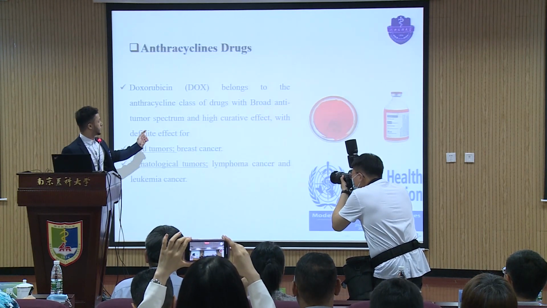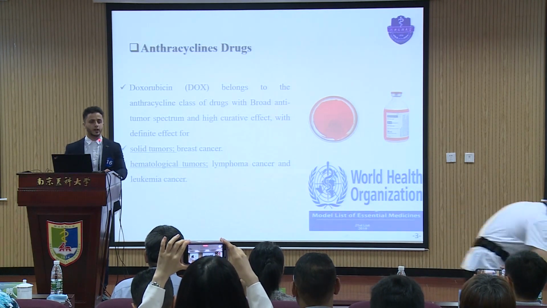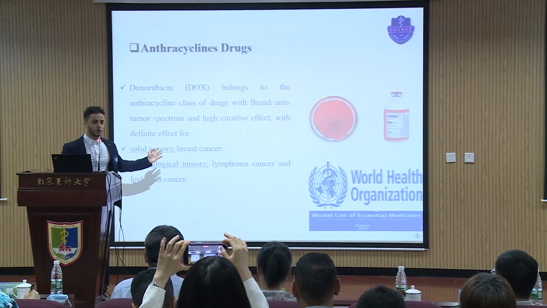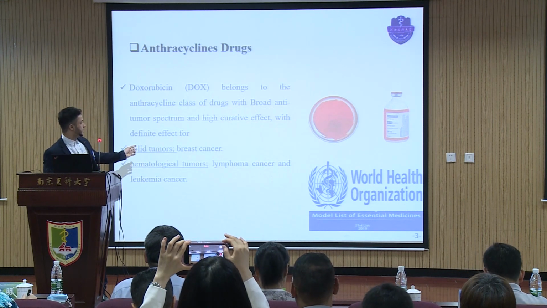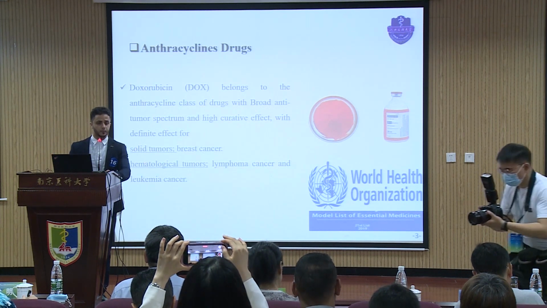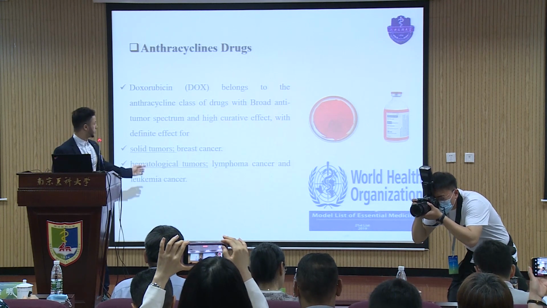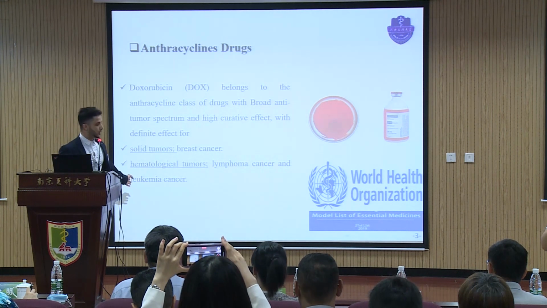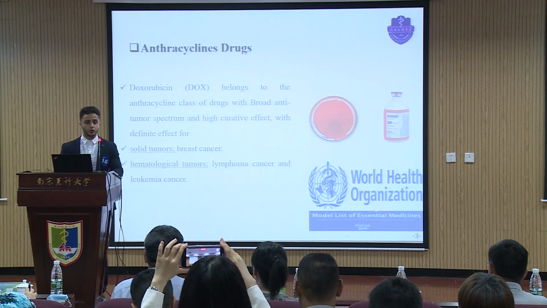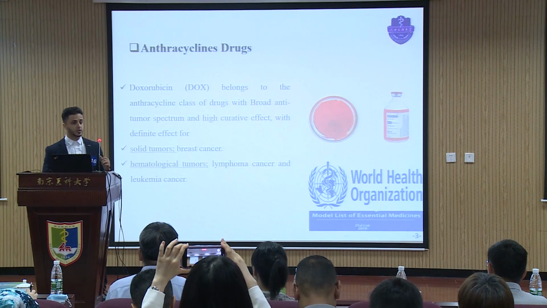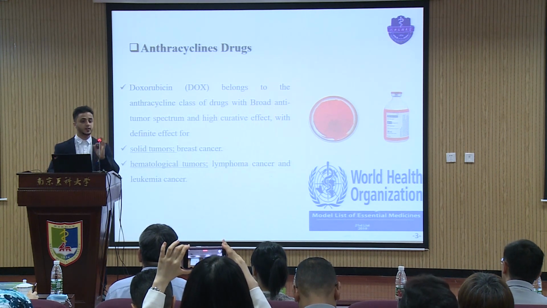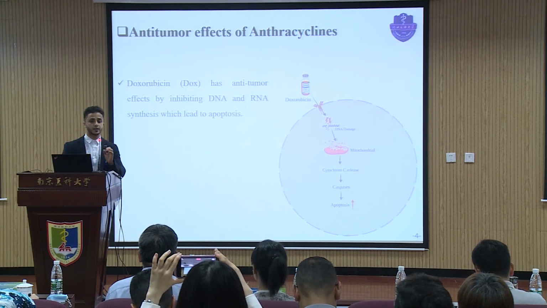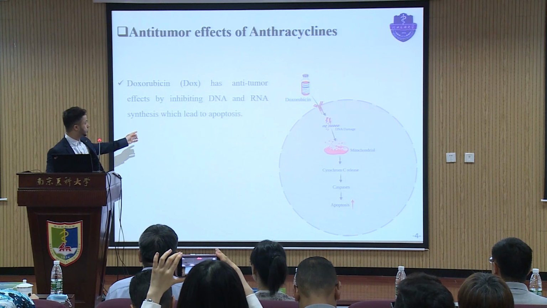In the first part, I want to talk about the red color drug called Doxorubicin. Doxorubicin belongs to the anthracycline class of drugs and is an effective broad-spectrum anti-tumor drug used for solid tumors like breast cancer and hematological tumors like lymphoma and leukemia. The WHO mentioned that Doxorubicin is an essential medicine used in the clinic. Its mechanism is inhibiting DNA and RNA synthesis, which leads to apoptosis.